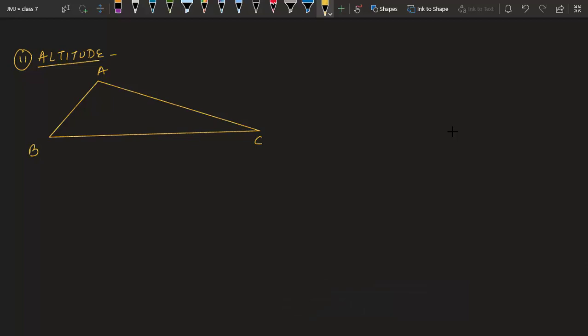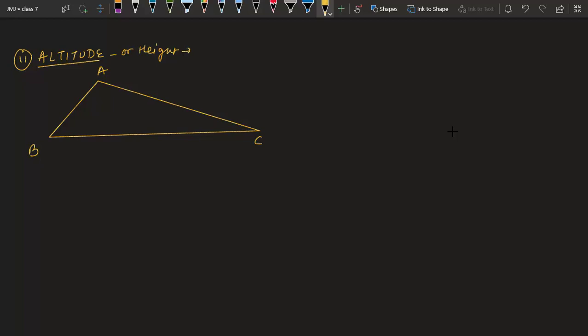Altitude also resembles the word height. Altitude or height, we can say, because whenever we want to find height of a person or an object, we always make it stand perpendicular. You must have seen whenever you are taking your height also, at that time doctors say to stand straight at a perpendicular to the surface.